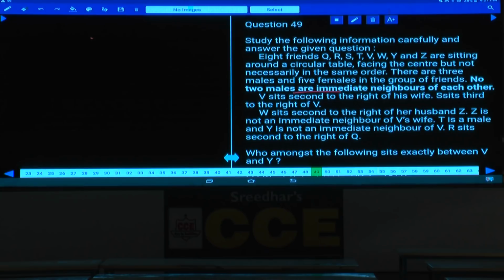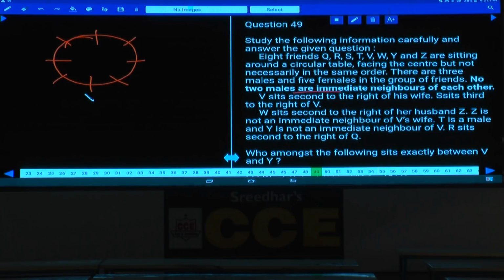Now let us take this as arranged. How many persons are there? 1, 2, 3, 4, 5, 6, 7, 8. 8 persons are there. Then what is the information here? V sits second to the right of his wife. V, male or female?